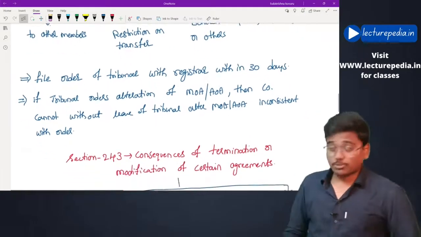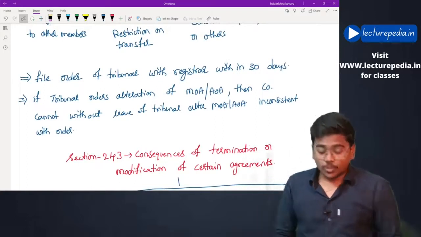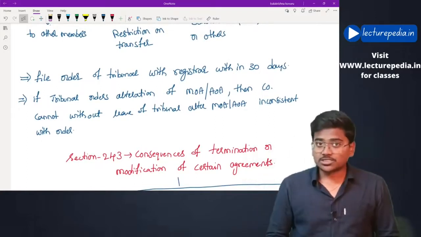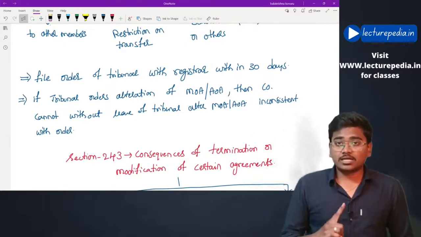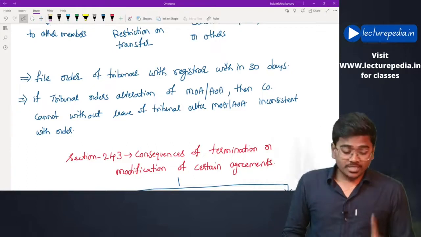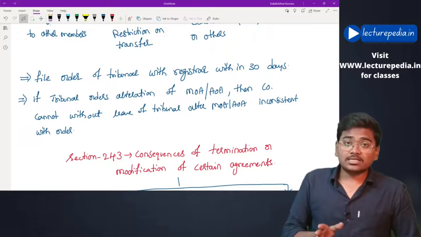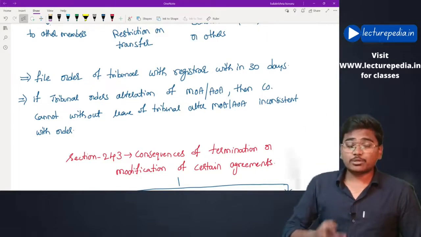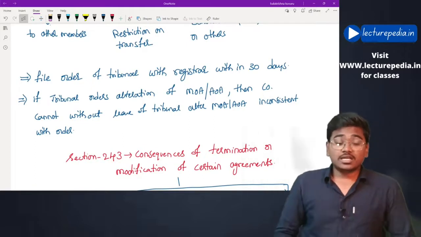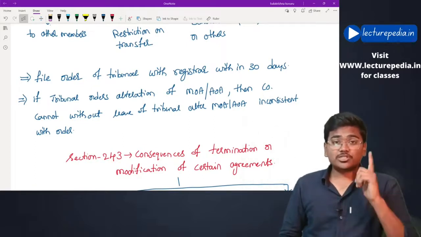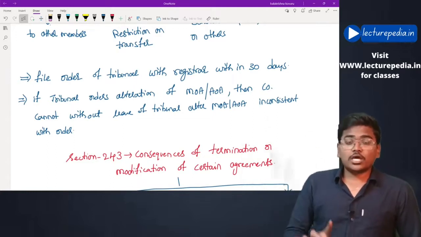If the tribunal says that you please alter your MOA or AOA, include these particular clauses or exclude some of the clauses, and such an order has been passed, now the company cannot do any other alteration other than those prescribed by the tribunal. Hope that is clear. If it wants to do any other alteration, it has first to take the permission of the tribunal. After that, it can do additional alterations to the MOA or AOA.